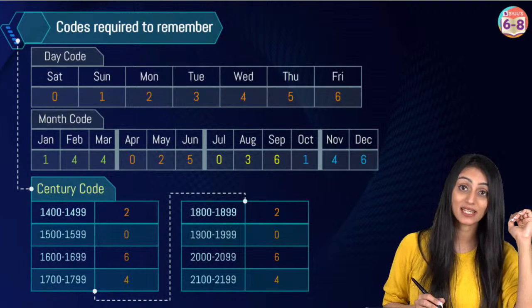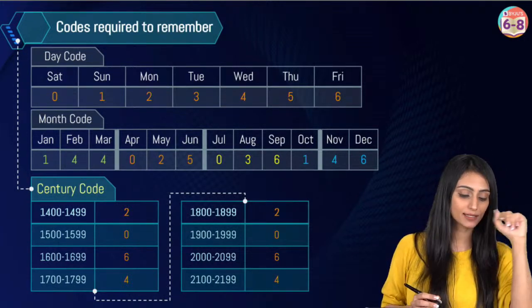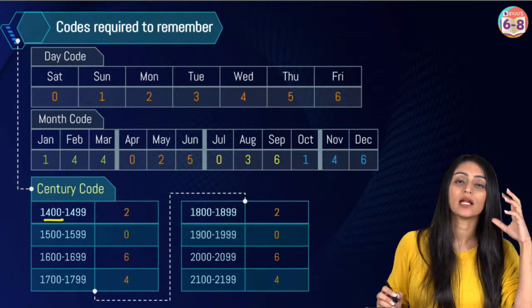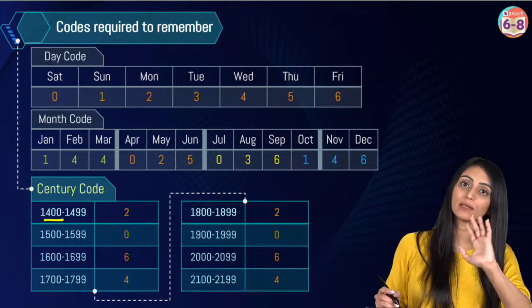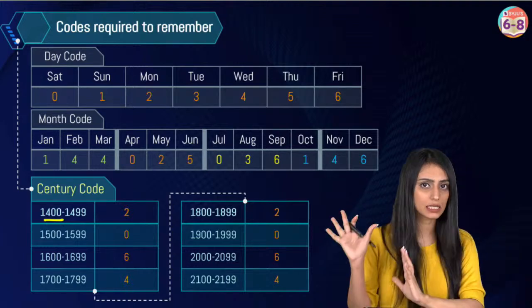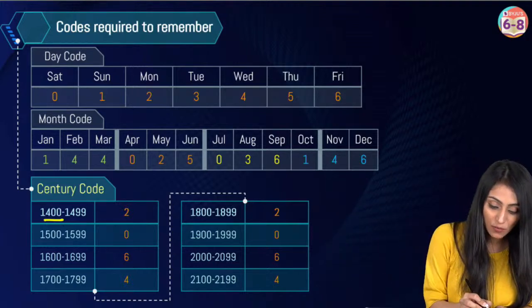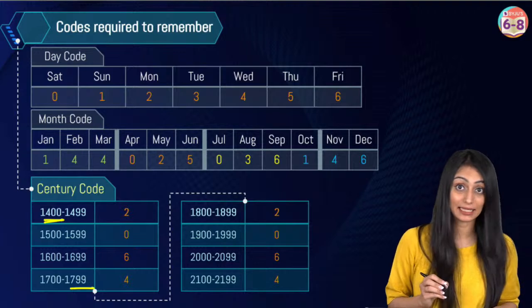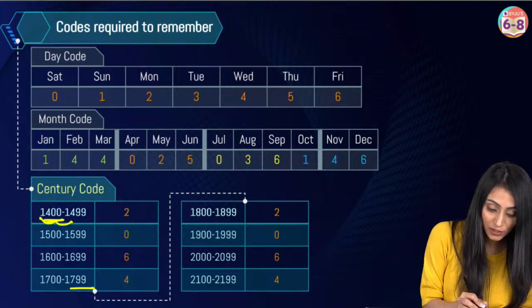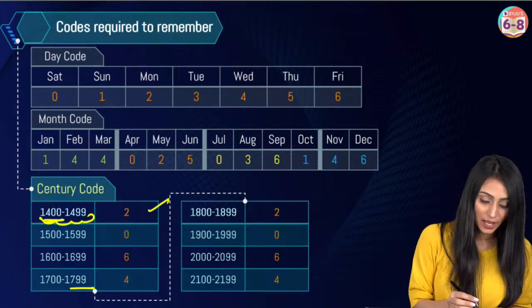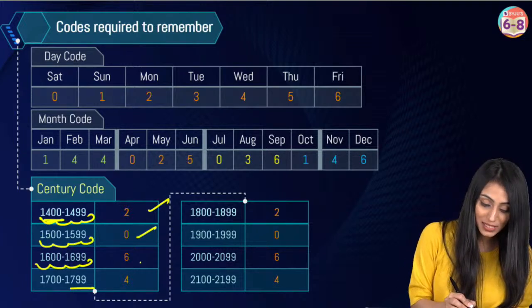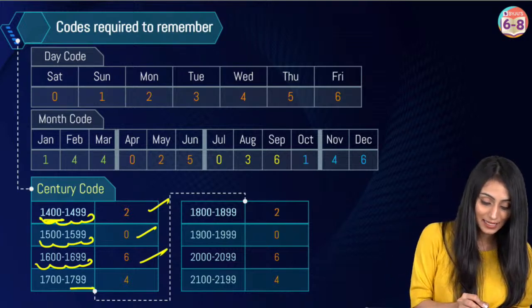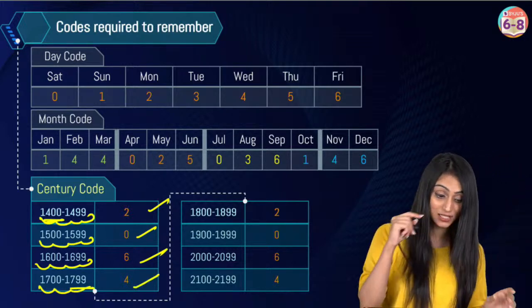Now talking about these century codes. Here, it starts with 1400. There are codes for the centuries which were actually before 1400, but for them the codes are different. Today we are discussing these centuries only. So from 1400 to 1799, 1400 to 1499 is 2. 1500 to 1599, that's 0. 1600 to 1699, that's 6. And 1700 to 1799, that's 4.